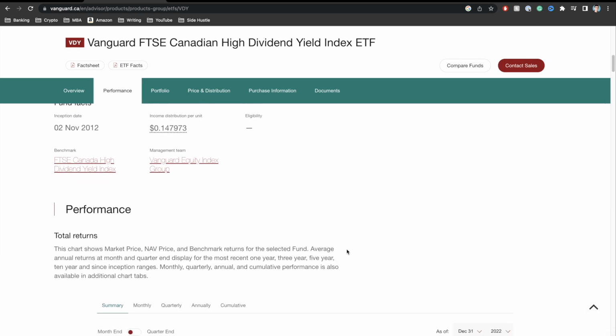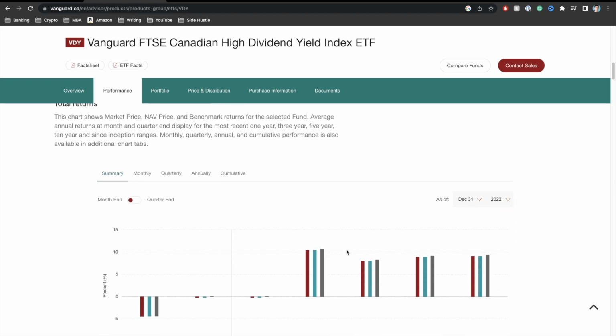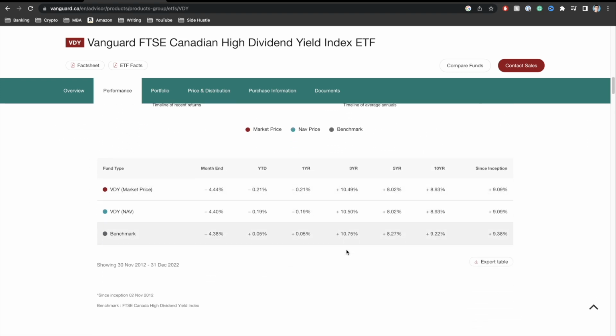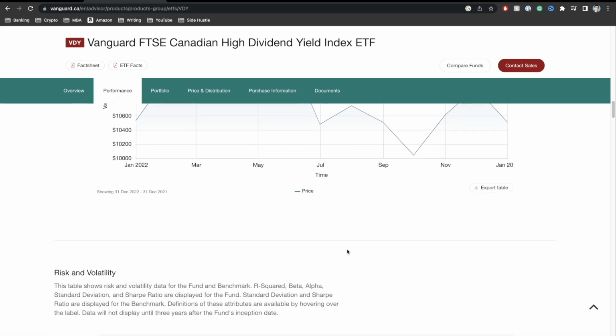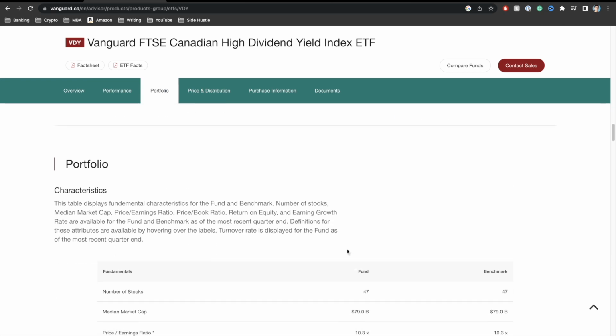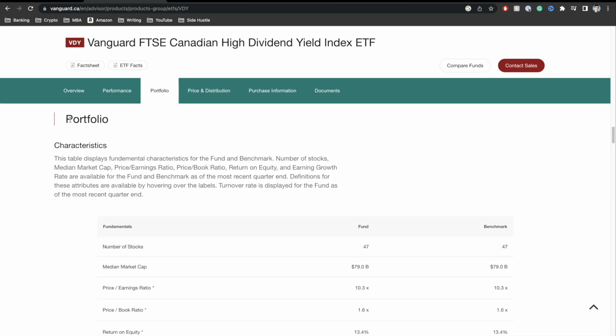And then if we scroll down to your total return, actually, let me just scroll down further. I just want to show you what the actual portfolio is like. Okay, so over here we have our portfolio. We can see in this particular fund, it's a more narrow fund, with 47 particular stocks compared to our previous fund, which was about 75. So it's not as diverse as our first fund, but still it has about 50 companies that are high performing, high dividend paying companies. Okay, so that's important to know.